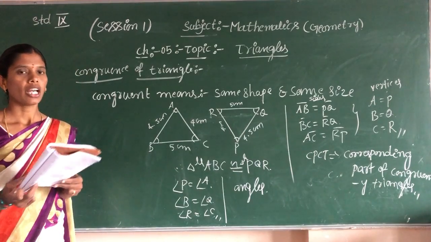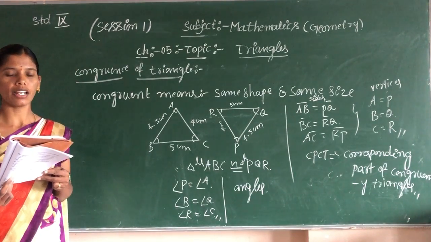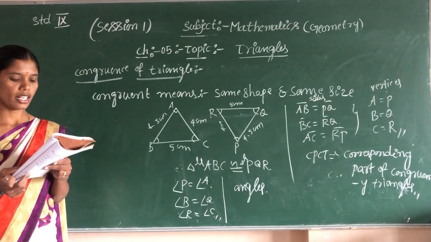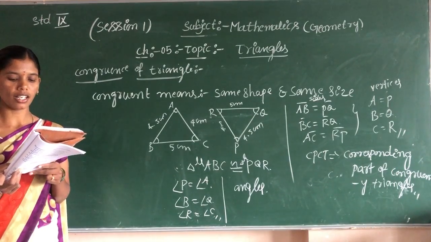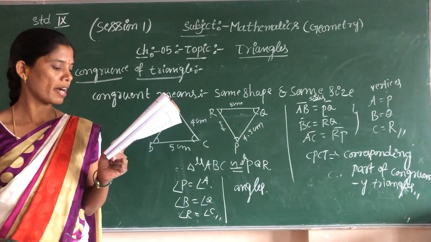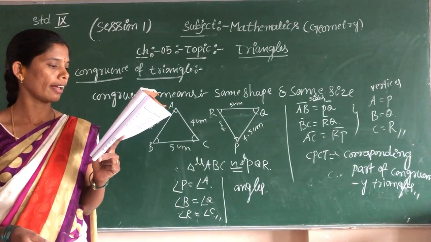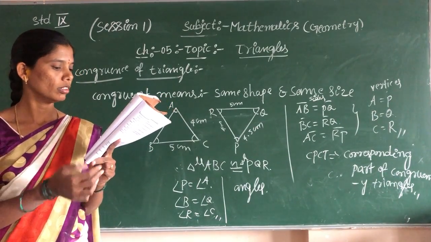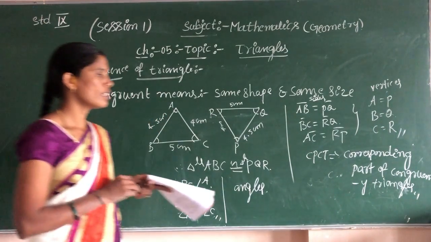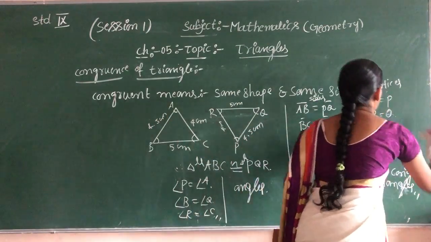Okay, children. Now next we shall go to the criteria for congruency of triangles. For the criteria for congruency of a triangle, we should take the right angle triangle and compare it to the equilateral triangle.